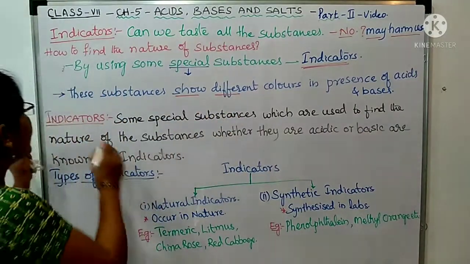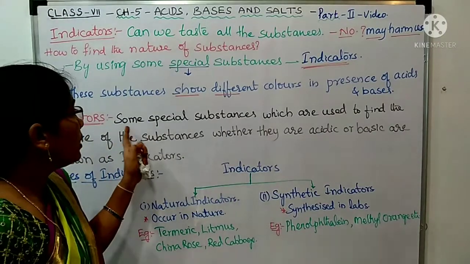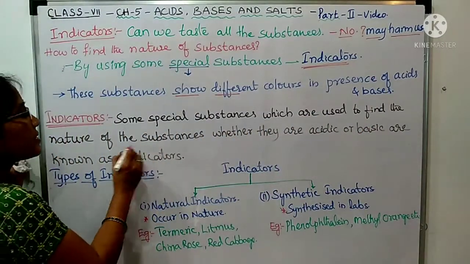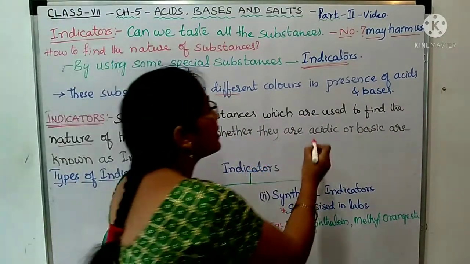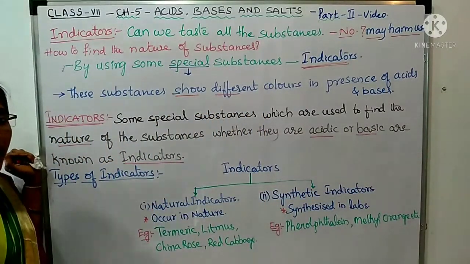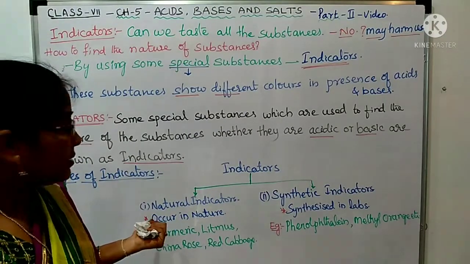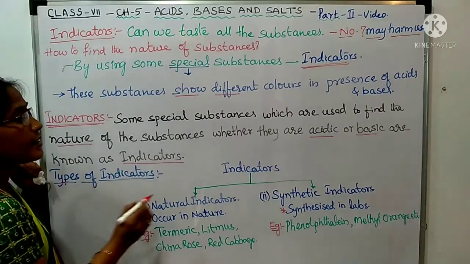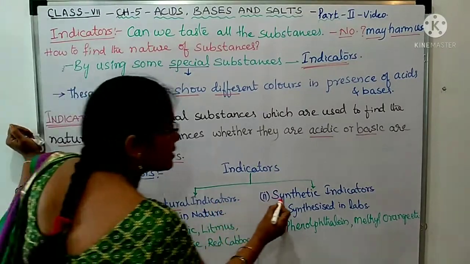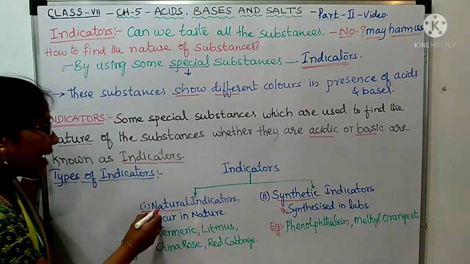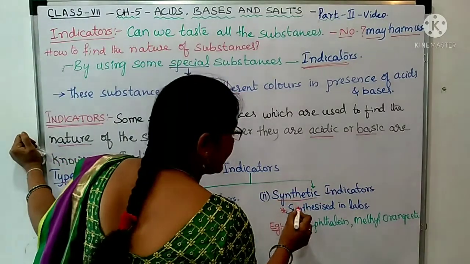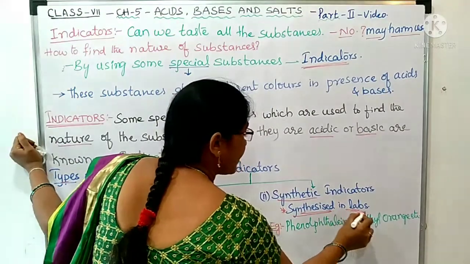Now let us define the indicators. Indicators are what now? Some special substances which are used to find the nature of the substances, whether they are acidic or basic, are known as indicators. Now let us come to the classification of indicators. There are two types of indicators. Number one is natural indicators. The other one is synthetic indicators. Natural indicators, they occur in nature, whereas synthetic indicators, they are synthesized in the laboratories.